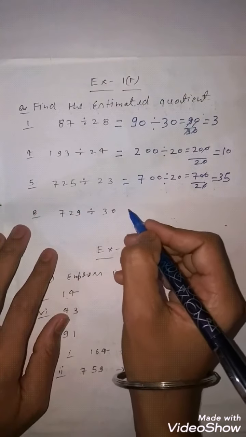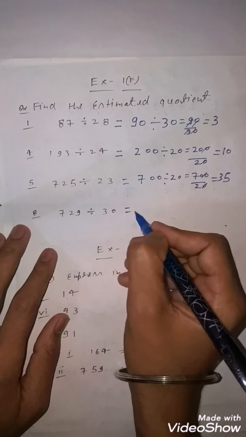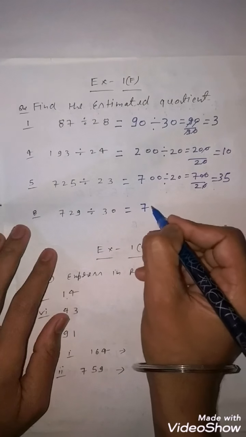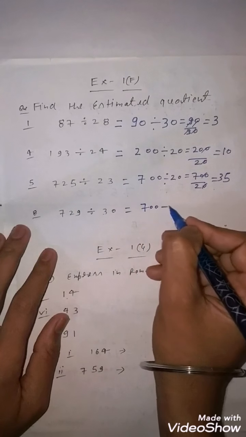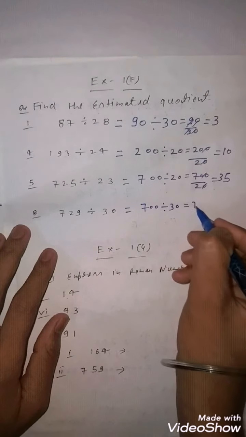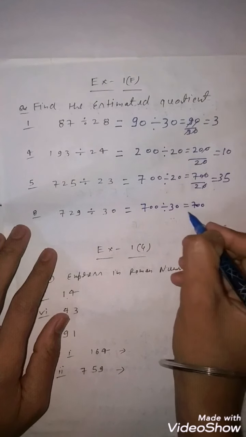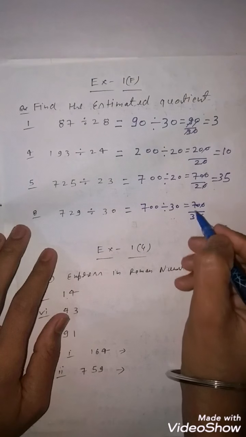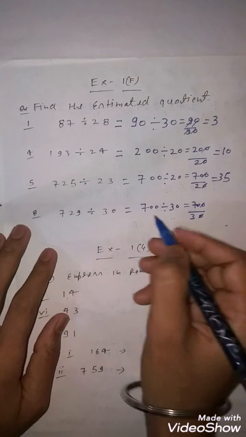Now this question, 729, you can write here 700 divided by 30. Clear? So 700 upon 30. Now you know that 70 is not completely divisible by 3.